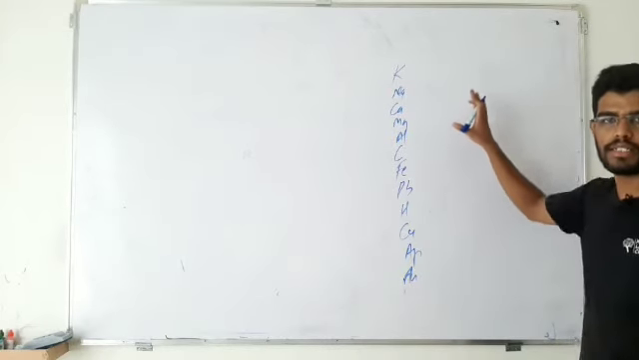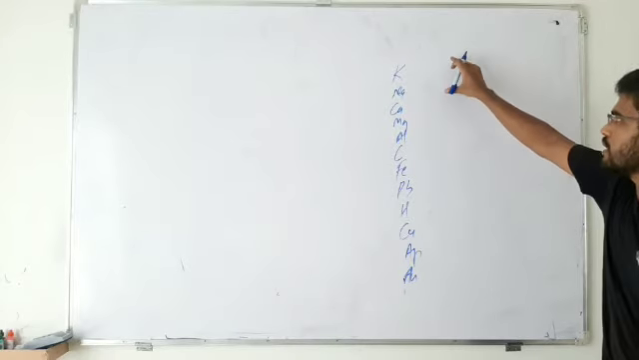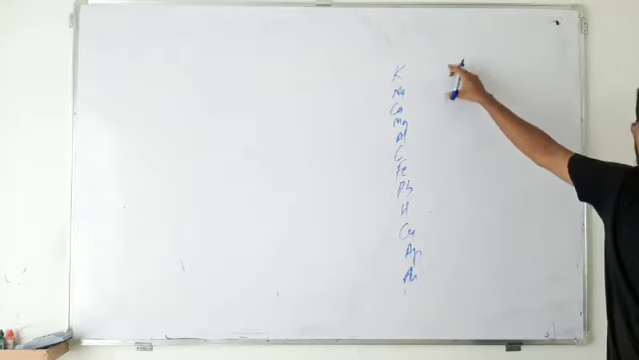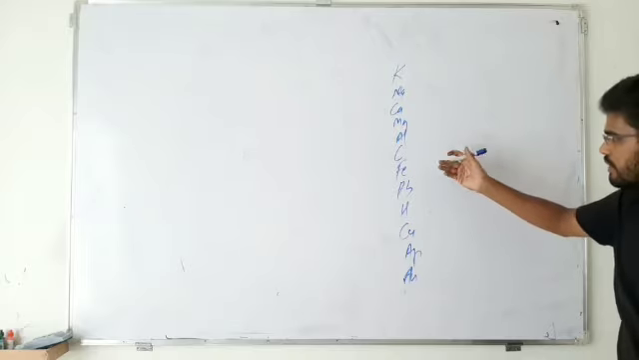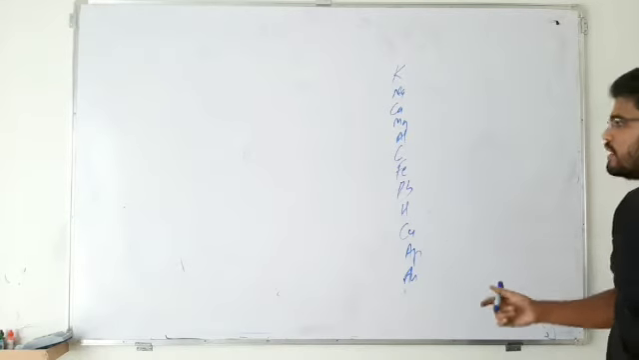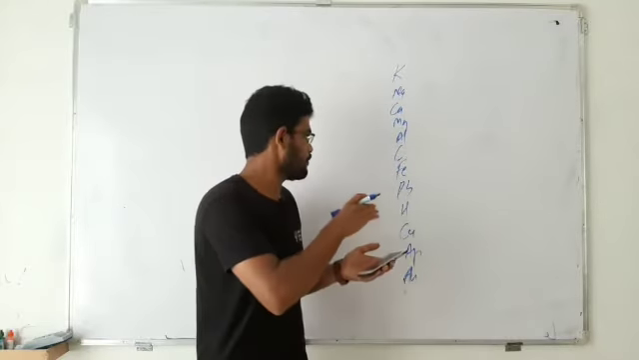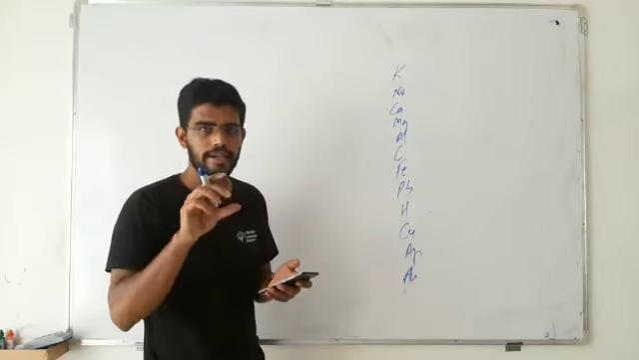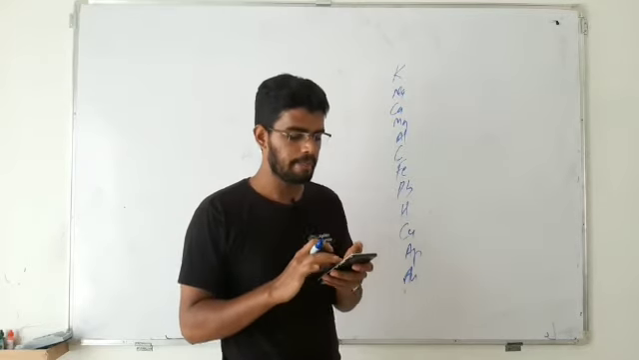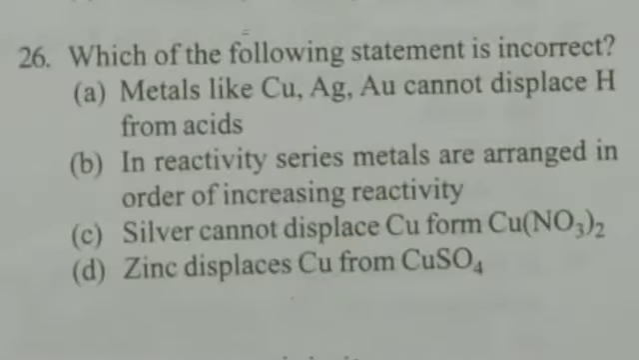In activity series, simply what do we used to do? The upper elements are more reactive. They can displace any element which lies below it. Okay, so that's the logic. Looking at this, we will try to solve the question. Okay, take a look at the question once again. Question number 26. Which of the following is incorrect? That you need to answer. Option A, metal like copper, silver and gold cannot displace hydrogen from acids.